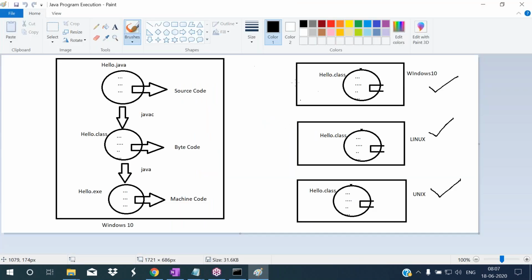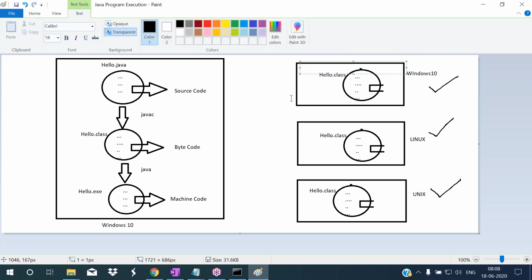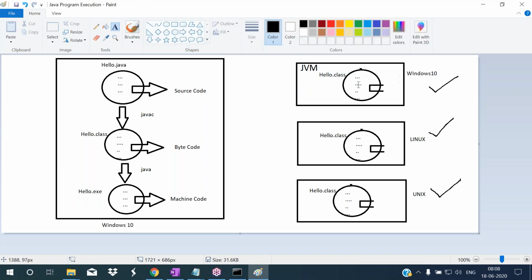Observe here. This system has the Windows 10 operating system. I want to run this hello.class file in this system. To run this, we must install the JVM in this machine. JVM is a software. We have to install that JVM software in this machine to run this Java application. That JVM translates this bytecode into machine code, and one exe file will be created here according to the Windows 10 operating system.